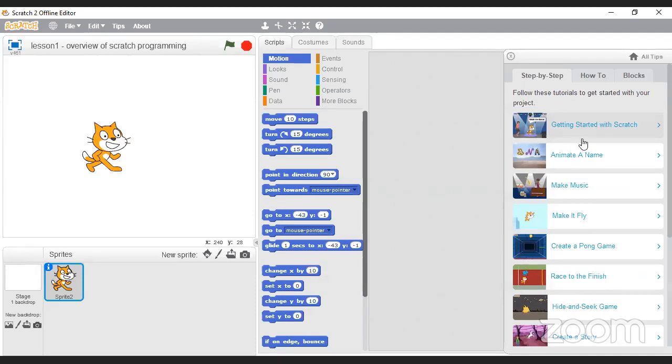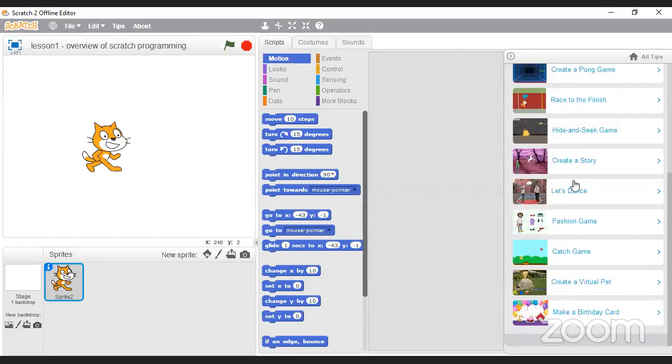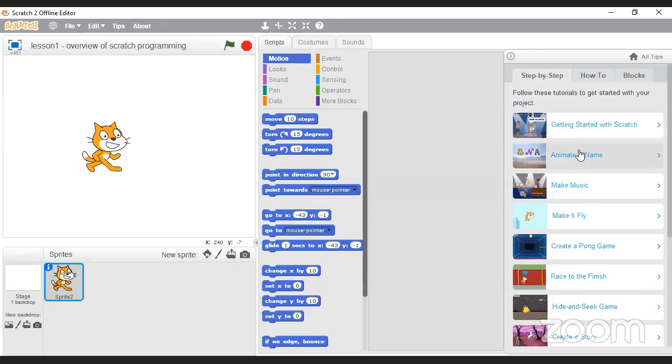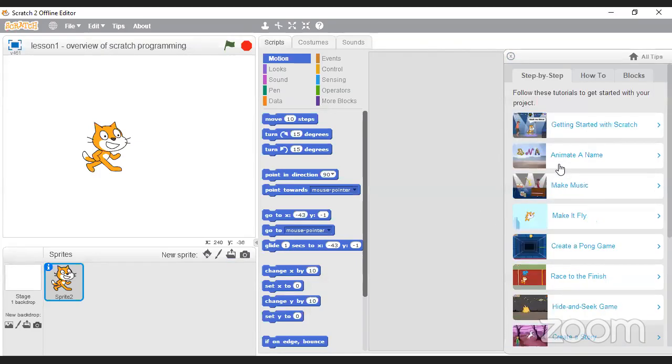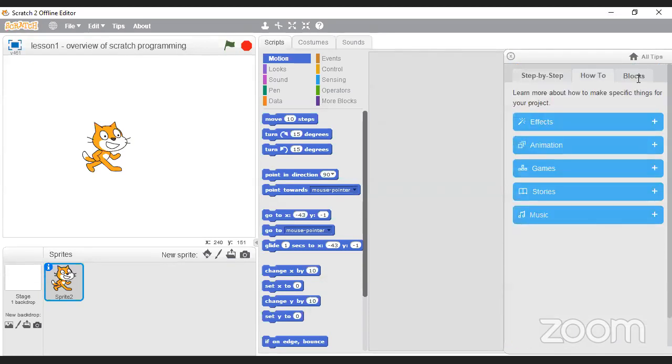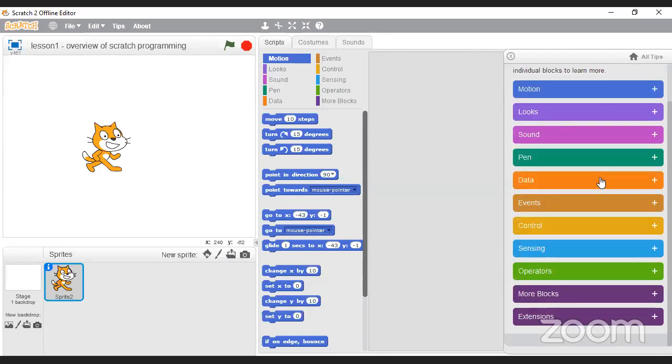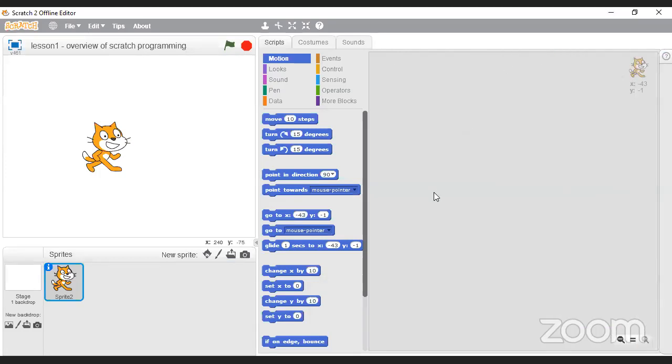It shows me lots of examples. So here we've got one, for example, getting started, how to make music. There's a game that you can write. So it shows you step by step how to do those things inside Scratch. Okay, so feel free to check these things out and how to do it. And we also have all kinds of help files here as well. But we're going to cover all of these things.